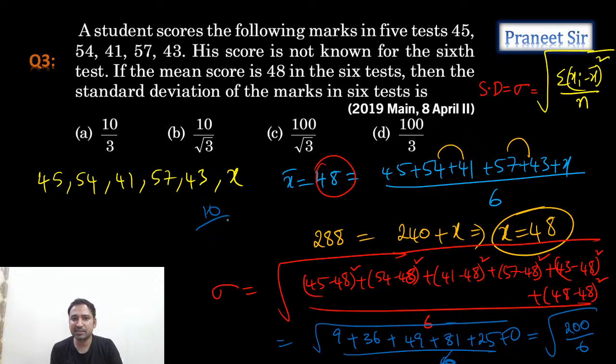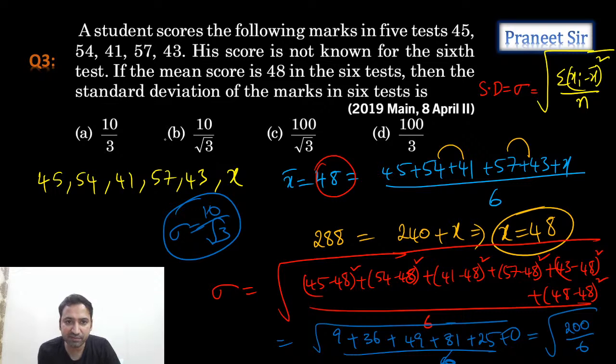Right, so we can write it as 10 by root 3. Okay, sigma we got as 10 by root 3. Where are we getting 10 by root 3? Second option is the answer. Guys, is it clear? Sigma value is root 100 by 3. Root 100 by 3 we can write as 10 by root 3. So 10 by root 3 is the correct answer. Option B is correct. Okay, next question, guys.